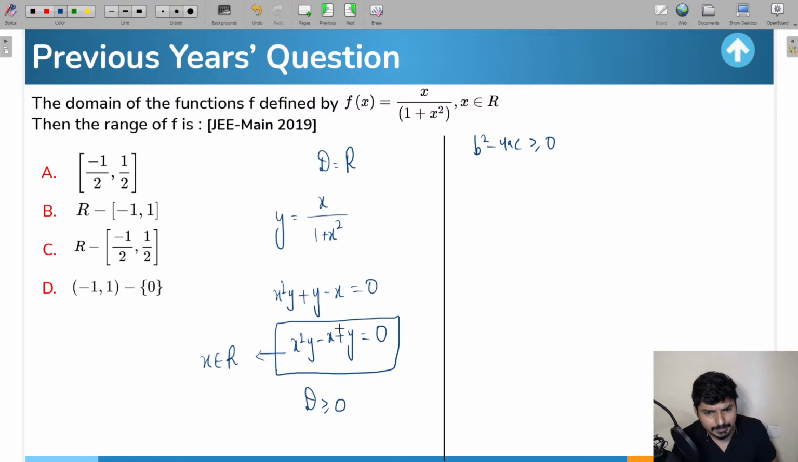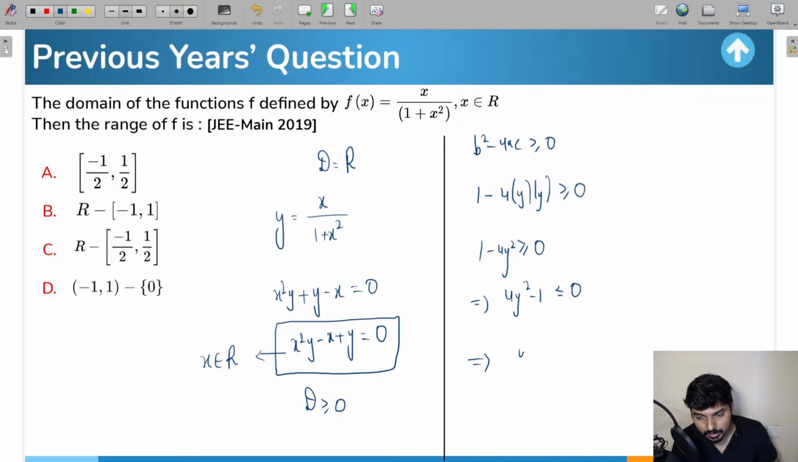So guys, b here is -1, so b square will be 1, -4 into a, which is y, c is also going to be y. Okay, so this is going to be greater than or equal to 0. From here you will get 1 minus 4y square to be greater than or equal to 0, which we can also write as 4y square minus 1 to be less than or equal to 0. We can write it in this way also, y square minus 1/4 less than or equal to 0.